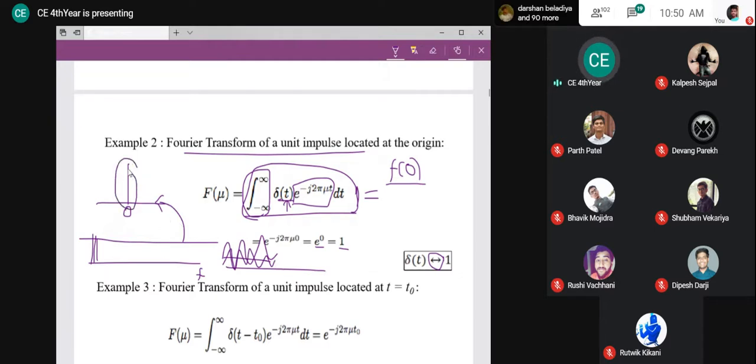I repeat the significance. The time domain representation is this, having infinite amplitude, or very high amplitude, at t equal to 0, otherwise 0. To make this signal possible in the time domain, we need some sinusoidals. It is possible to represent this in terms of sinusoidals. Which sinusoidals? The sinusoidals with all the frequencies with equal amplitude. We need sinusoidals of all the frequencies and equal amplitude and sum them up to get this function in the time domain. That is the significance of the result.